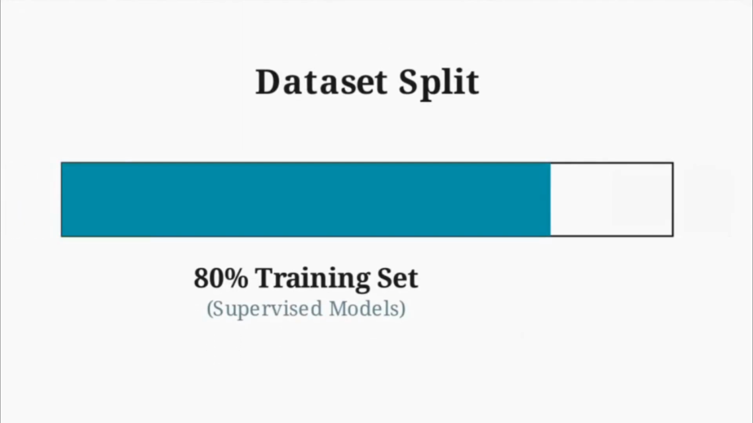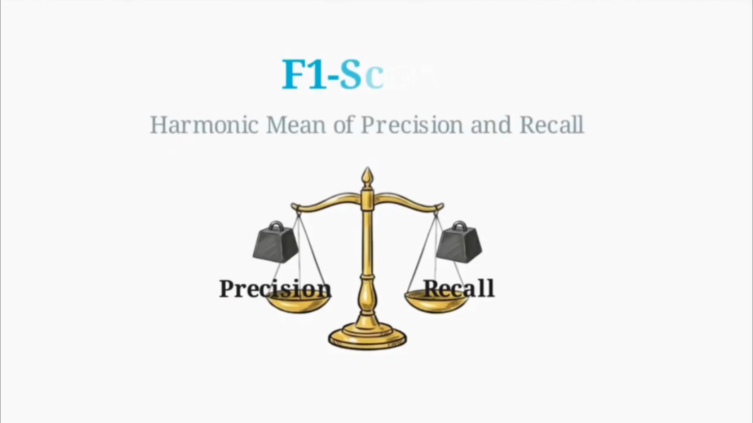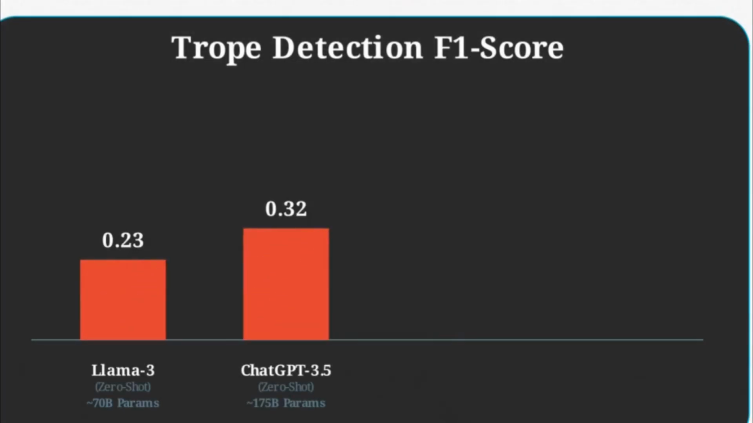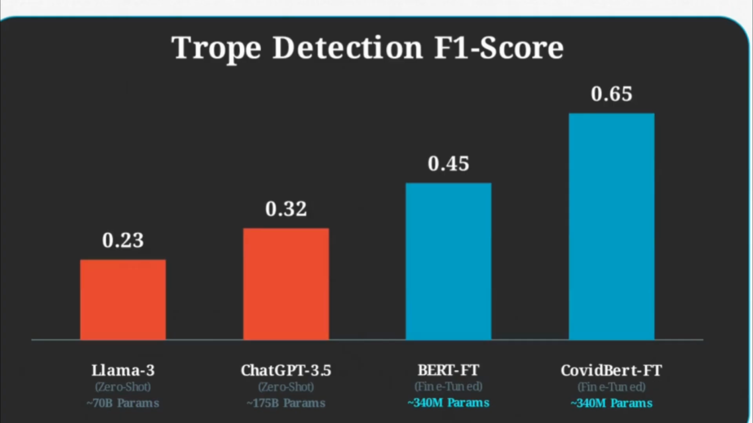For the benchmark test, the fine-tuned models were trained on 80% of the dataset, while the large language models operated zero-shot. The models were evaluated using the F1 score, which measures the balance between precision and recall across all 9 trope categories. The zero-shot LLMs provided baseline performance metrics on the validation set. When fine-tuned models were put to the same test, their scores reached significantly higher than the massive LLMs.